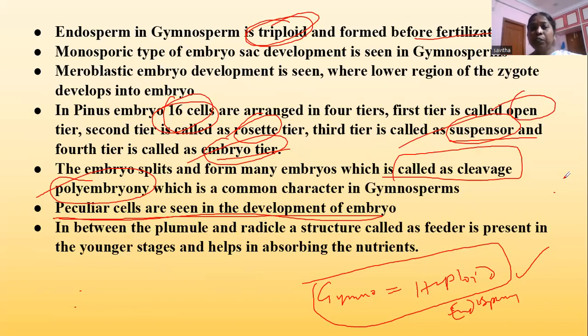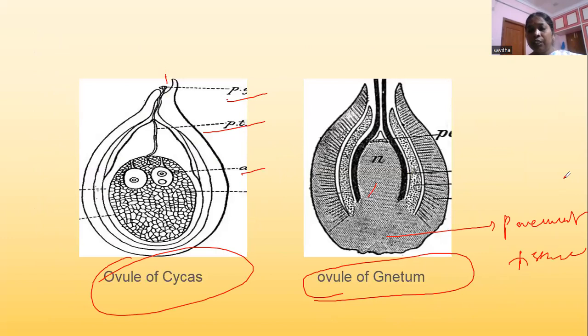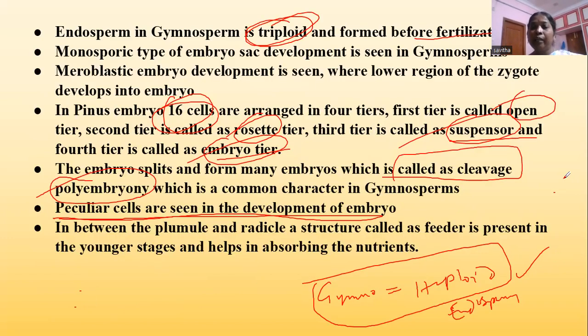So endosperm in gymnosperms is haploid in nature and formed before fertilization. This is the differentiating character, which is a very important character regarding competitive examinations. It is asked many times. So endosperm in gymnosperms is haploid and formed before fertilization, whereas endosperm in angiosperms is triploid and formed after fertilization. This is the differentiating character between gymnosperms and angiosperms.